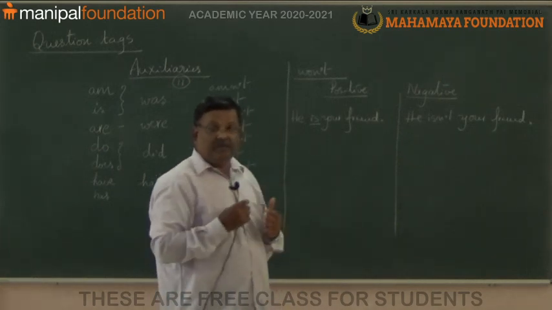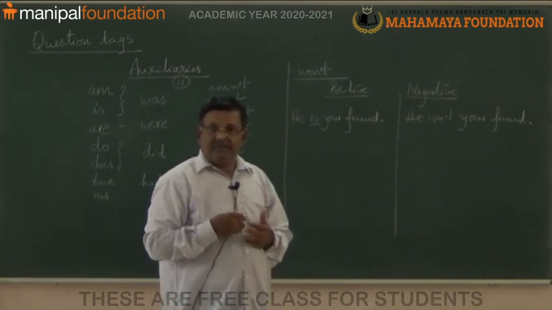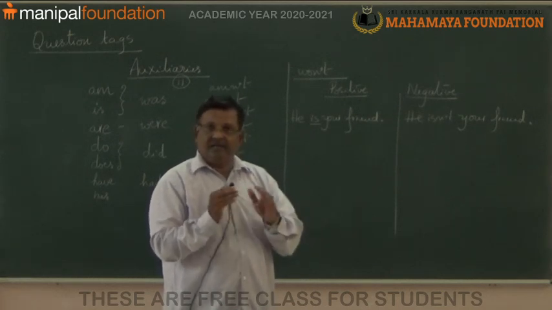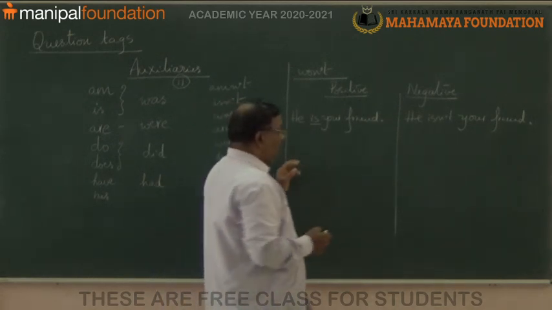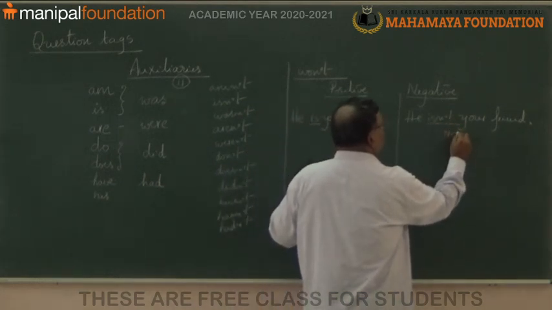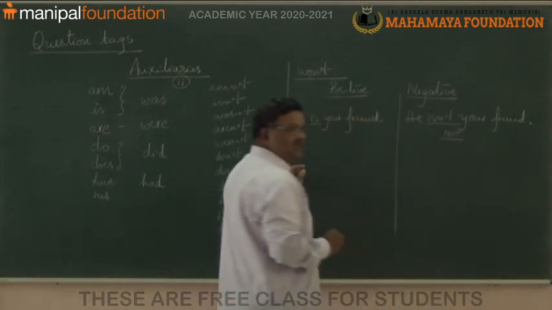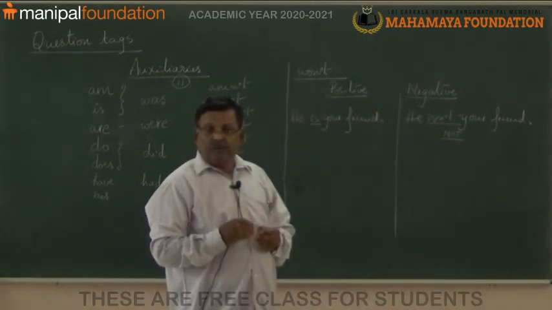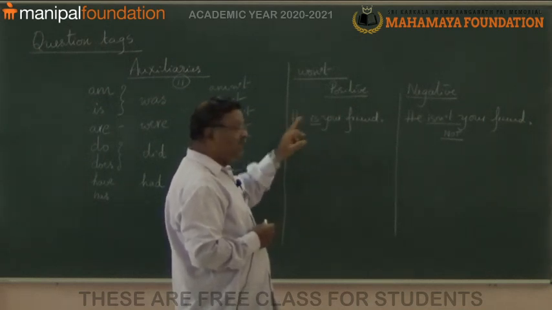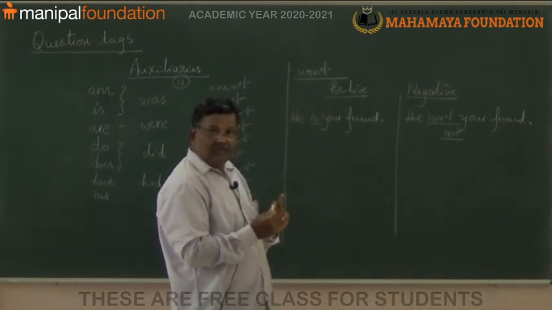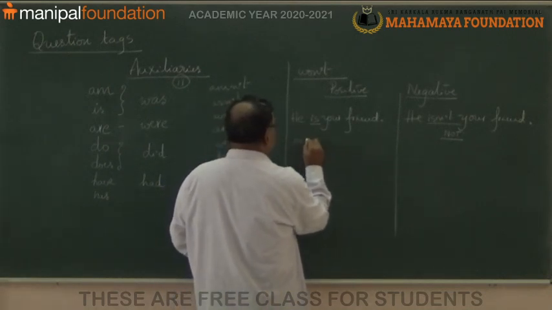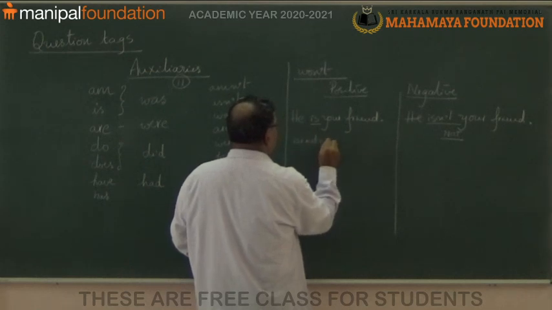This is an affirmative sentence. An affirmative or positive sentence says yes, yes, yes. He is your friend. Yes. Whereas here, he isn't; that is the short form of is not. So, whenever the sentence is affirmative, is, isko not lagana chahiye. See, is plus not.